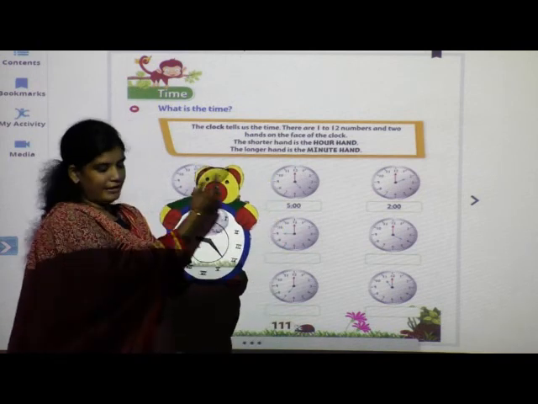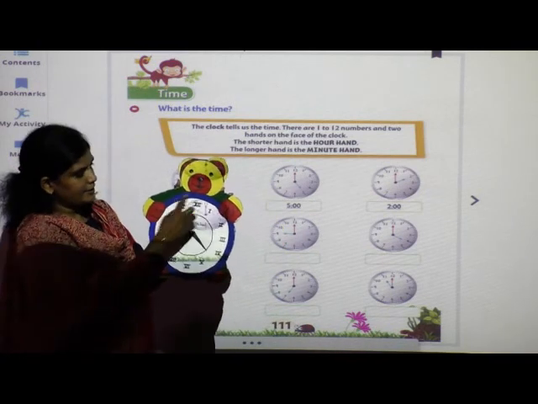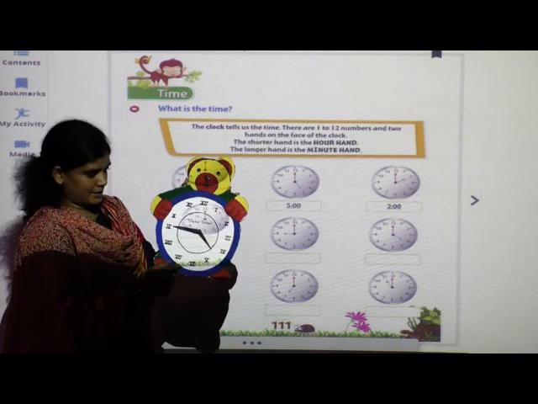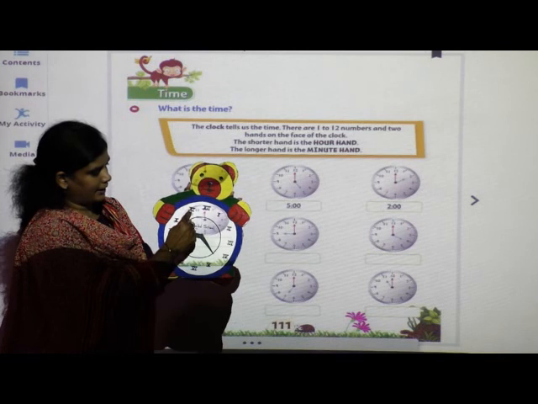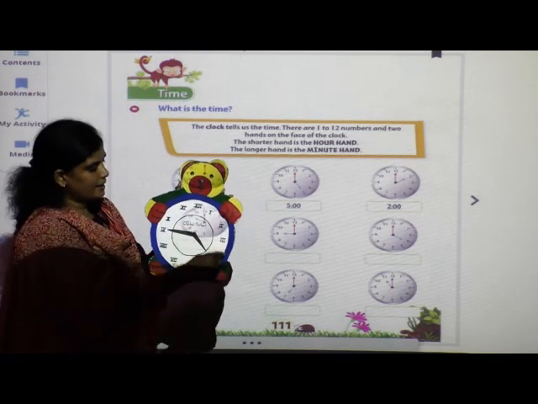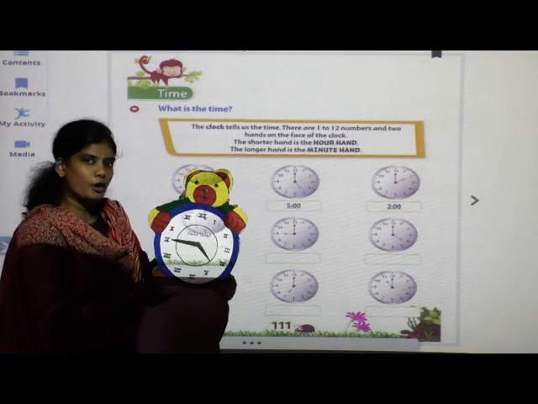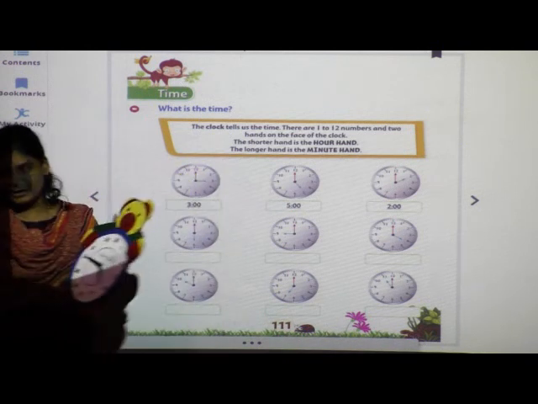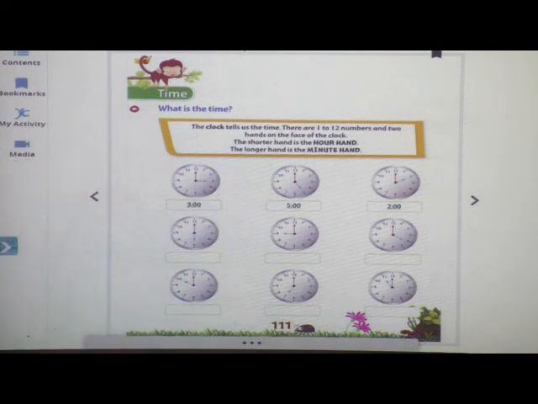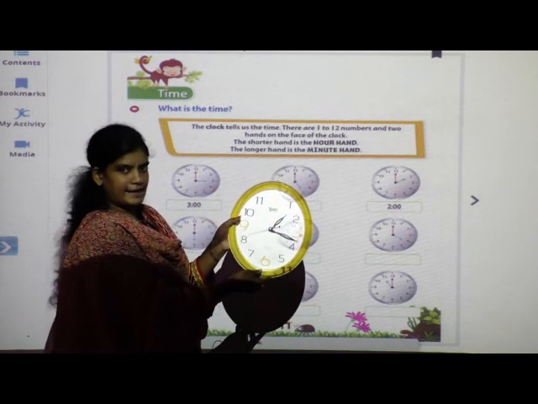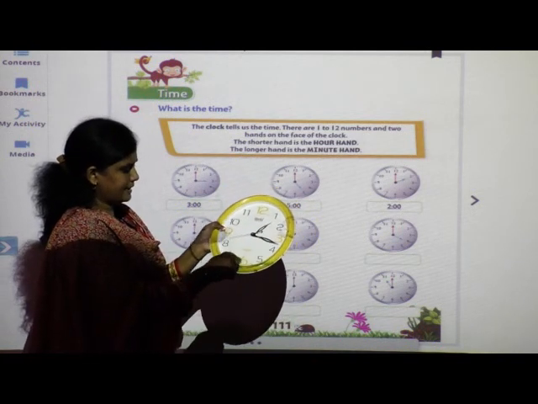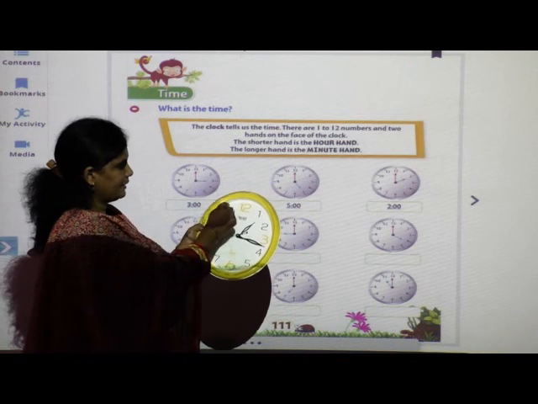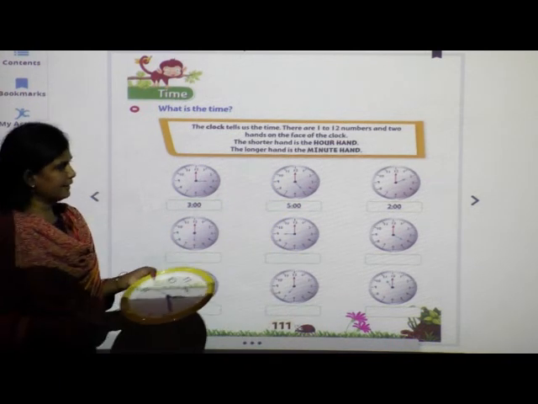See here, I have a clock in my hand. Here you can see the numbers: 1, 2, 3, 4, 5, 6, 7, 8, 9, 10, 11, 12. Here the numbers are written in Roman. But here I will show you one more, then you can understand the numbers properly. See here: 1, 2, 3, 4, 5, 6, 7, 8, 9, 10, 11, 12. Got it everybody? Yes?